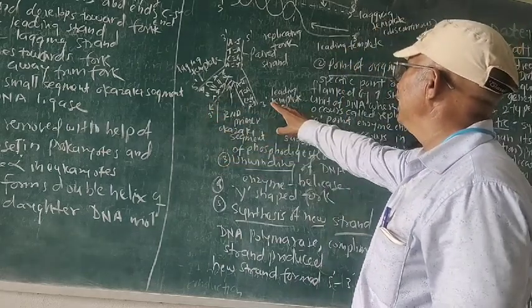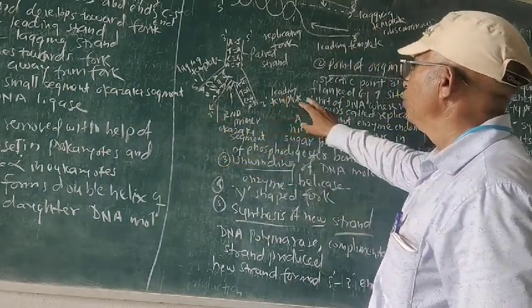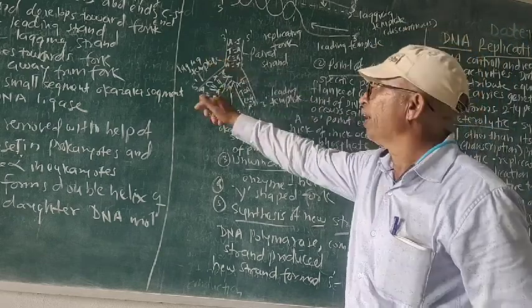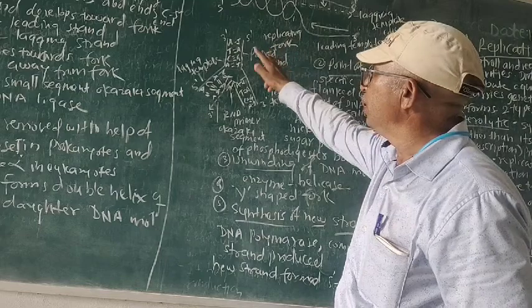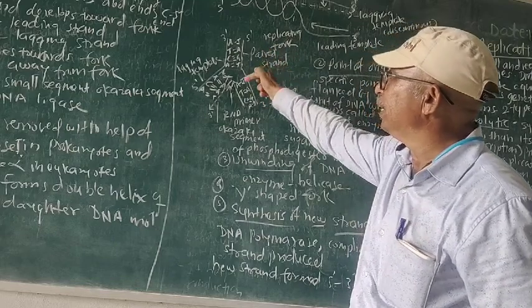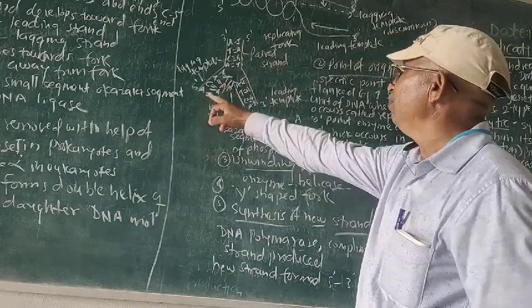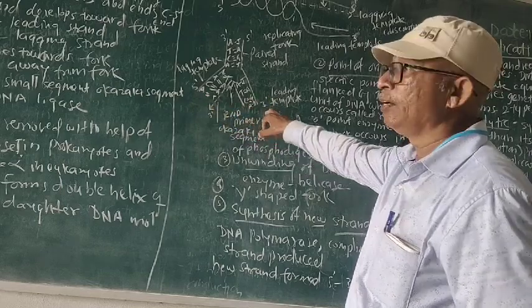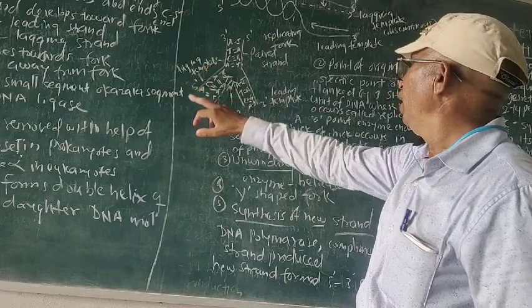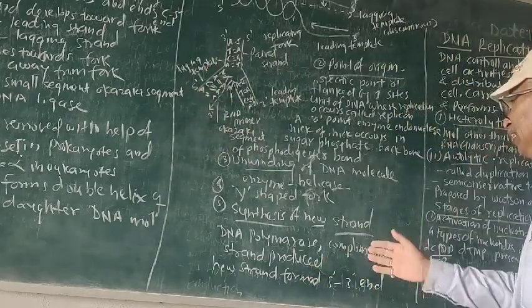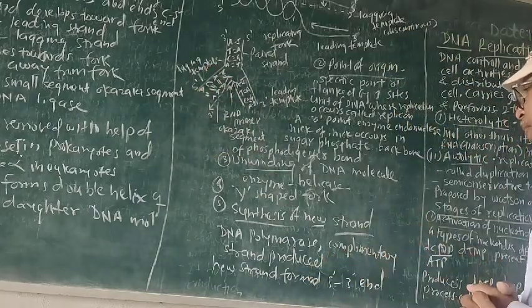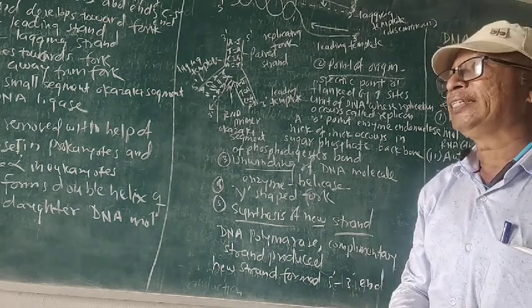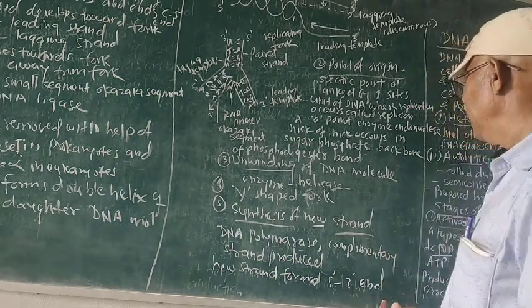In the other strand, that is the leading strand, which grows from the 3' end toward the tuning fork, and the one which goes away from the fork is the lagging template, that is the 5' end. It always starts from the 3' end, going toward the fork. And now we know that here the synthesis of the new strand takes place. One enzyme is used there, that is called DNA polymerase enzyme.